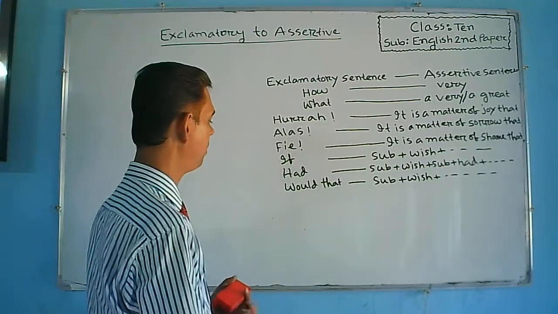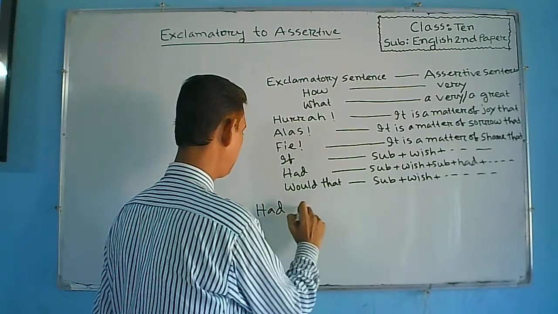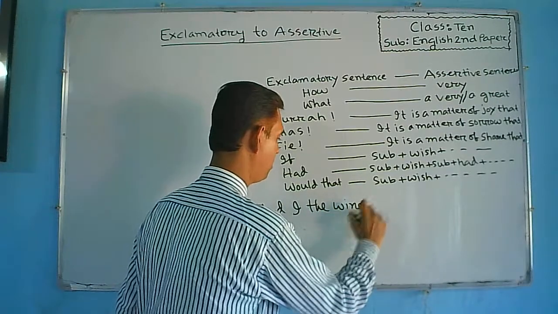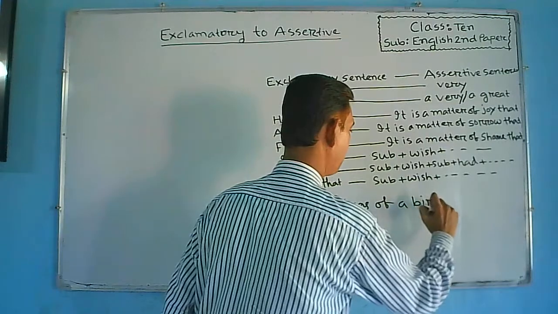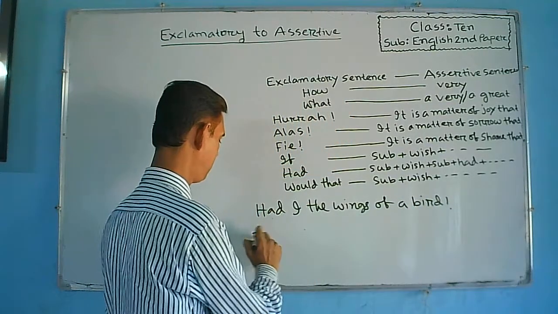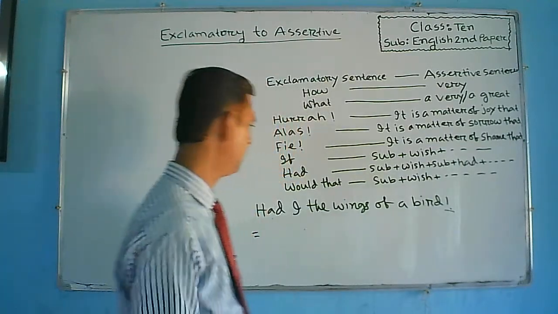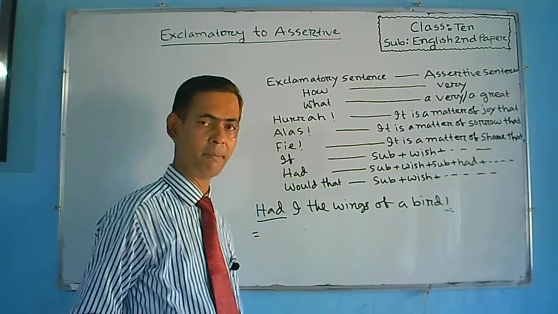Another example. Had I the wings of a bird. Had I the wings of a bird. Here exclamation mark is given, and here at the beginning of the sentence had is given.